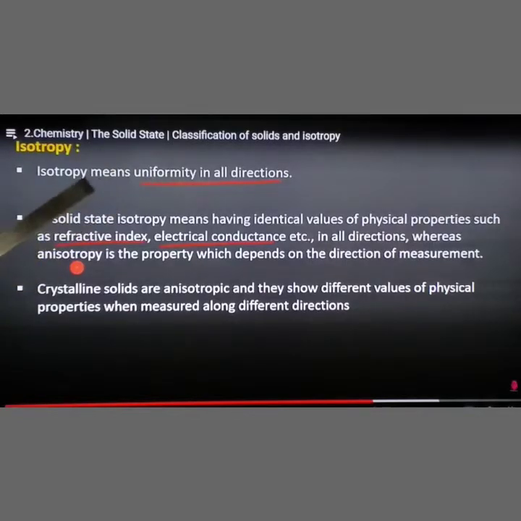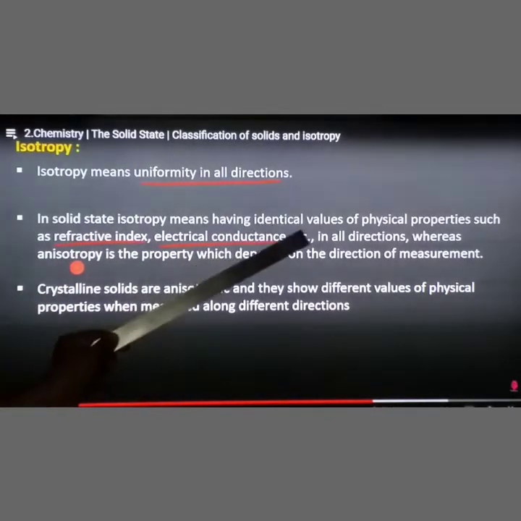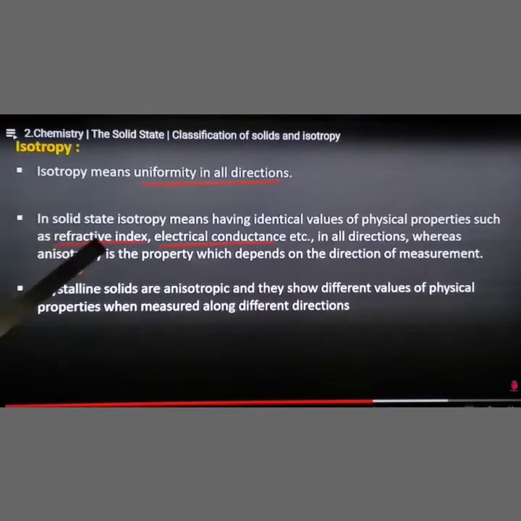That property we call isotropy. Isotropy means uniformity in all directions. In the solid state, isotropy means having identical values of physical properties such as refractive index, electrical conductance, etc. in all directions, whereas anisotropy is a property which depends on the direction of measurement.